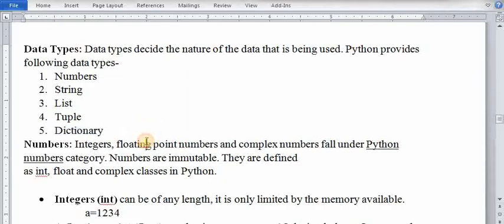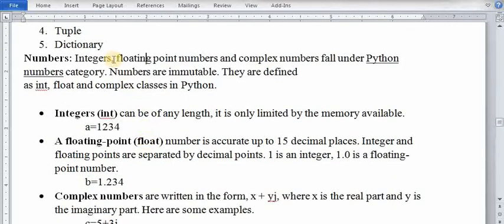So what are numbers? Integers, the numbers without decimals, floating point numbers, the numbers with decimal points, and complex numbers, meaning imaginary numbers, fall under the Python numbers category. Numbers are immutable. Immutable means not changeable, unchangeable. They are defined as int, float, and complex classes in Python.